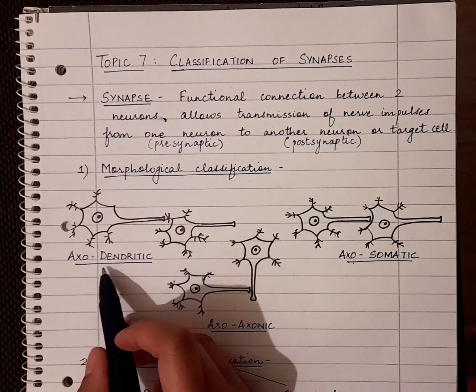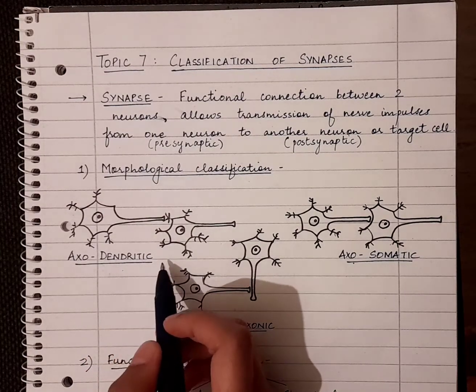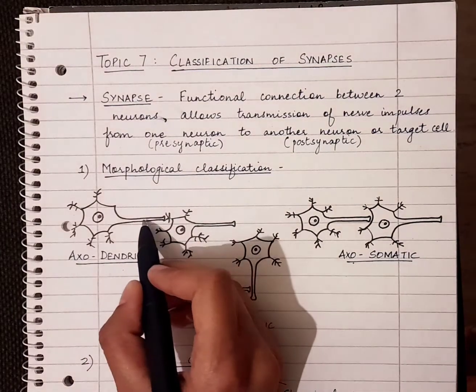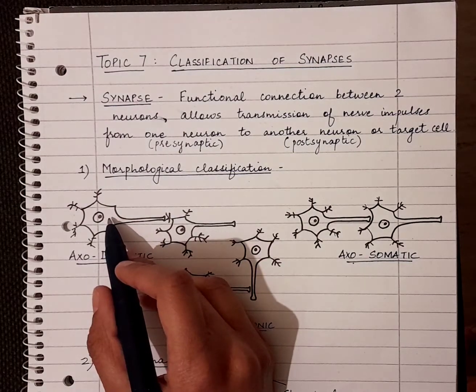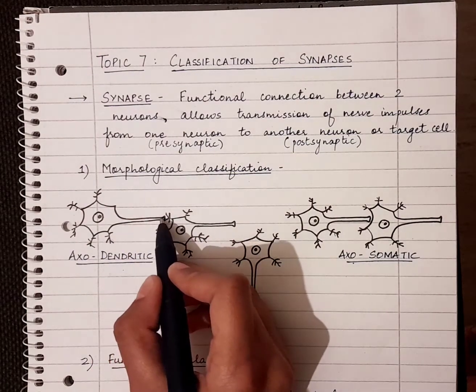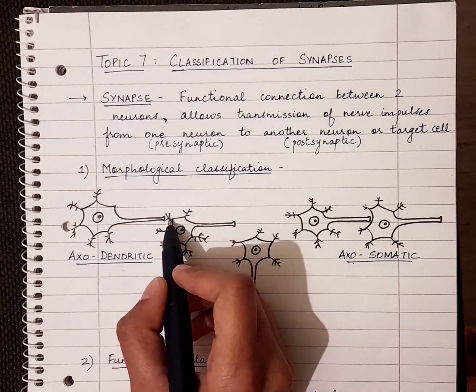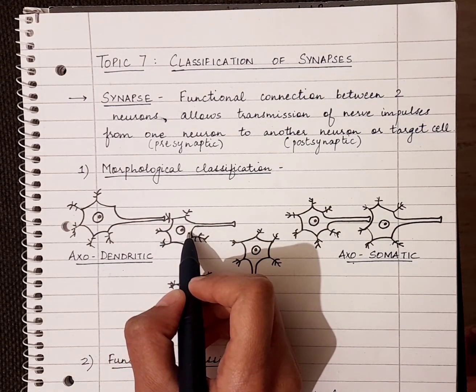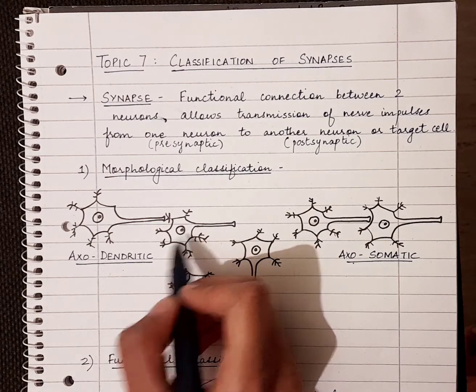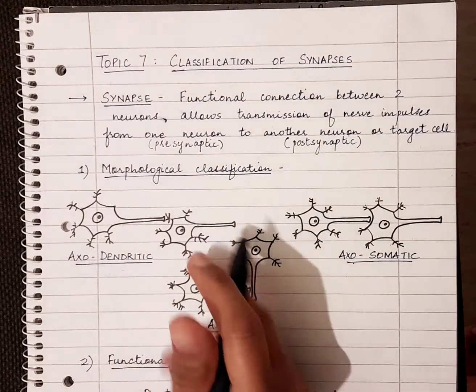Axodendritic synapses, as the name suggests, means that the axon of the presynaptic neuron, this is the axon, this is the axon terminal, is forming a synapse with the dendrite of the postsynaptic neuron. So they will be called axodendritic synapses.